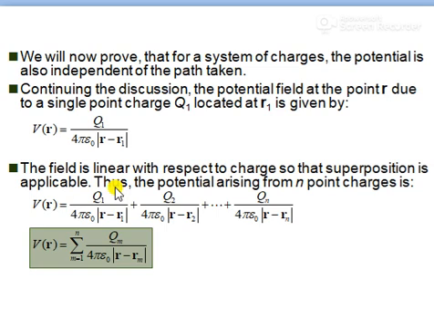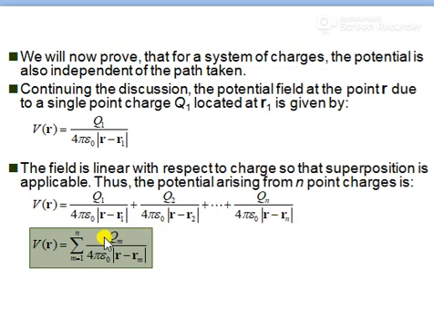That is what I have told about the potential due to several point charges. So here you can apply the superposition principle. Thus the potential arising from n point charges is V(R) equal to Q1 by 4 pi epsilon naught modulus of R minus R1, plus Q2 by 4 pi epsilon naught modulus of R minus R2, and so on up to Qn by 4 pi epsilon naught modulus of R minus Rn.